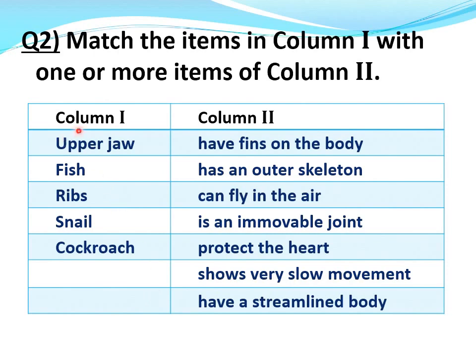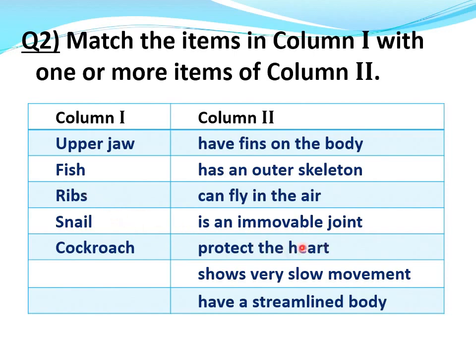Just see, upper jaw. Upper jaw is an immovable joint. Fish have a streamlined body and have fins on the body. Ribs protect the heart.